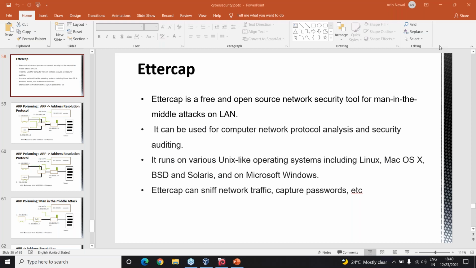Here a malicious actor or hacker secretly connects and tries to alter the communications between the two parties, victim A and victim B. The most common consequence of this attack is money theft.